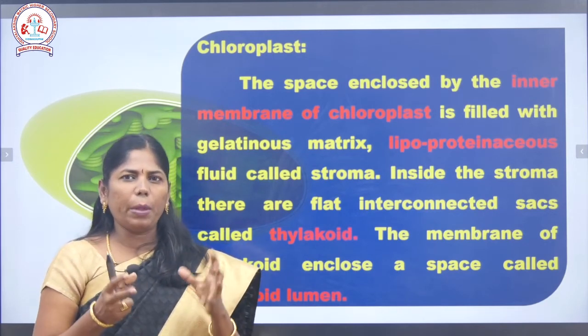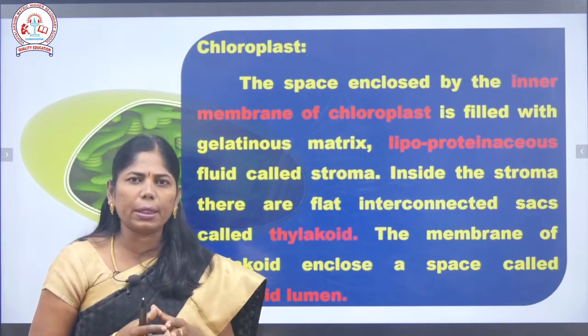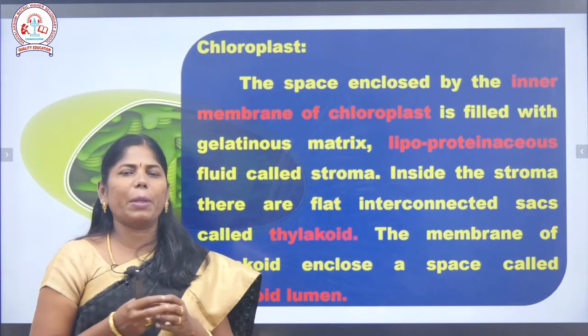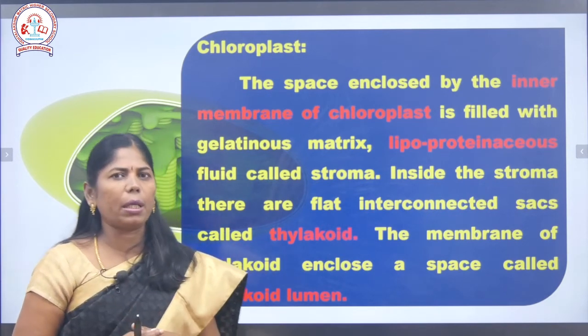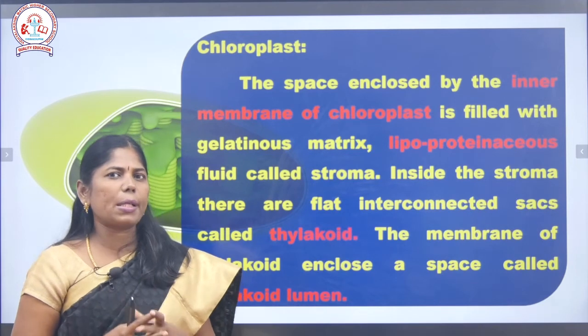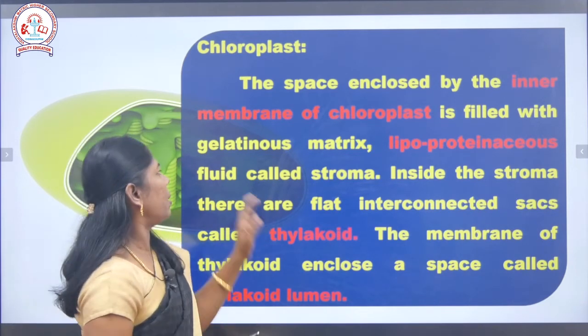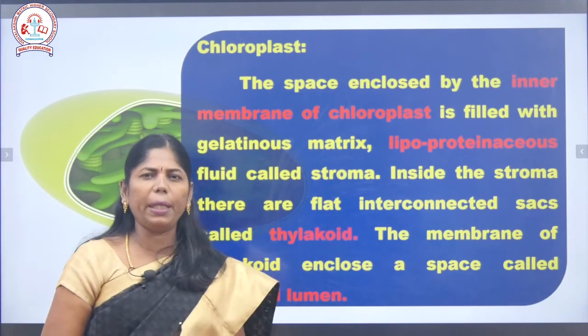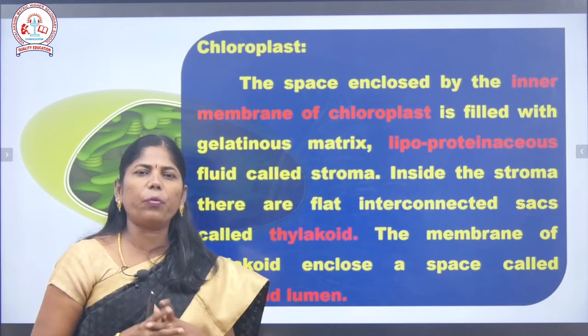So the inner membrane of the chloroplast is filled with a matrix. That matrix is what we called the stroma. It is a gelatinous matrix, a lipoproteinaceous fluid, a fluid made of lipid and protein.